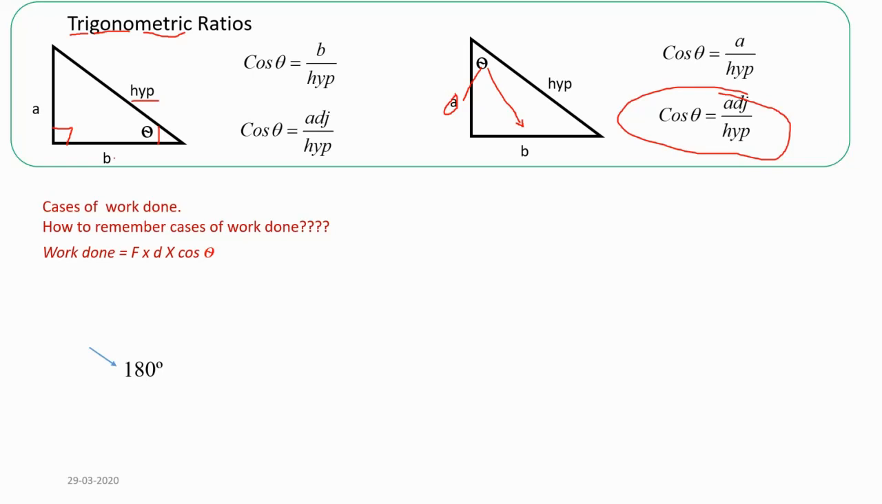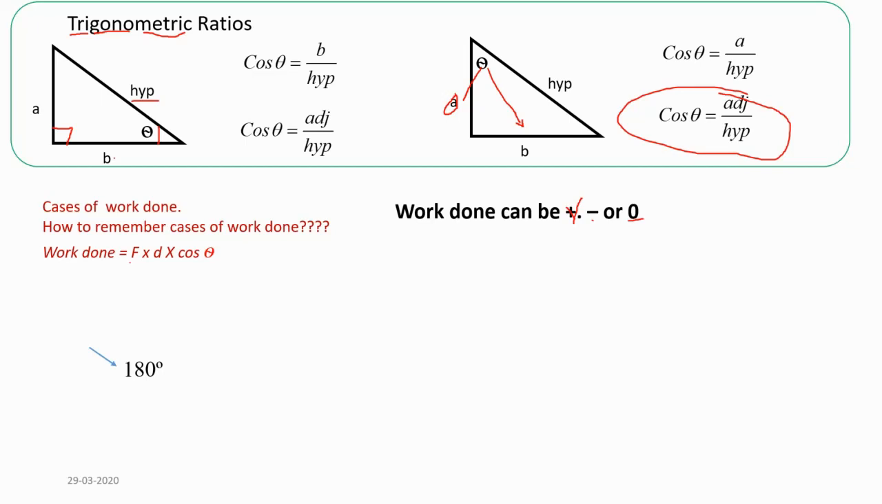Now what is work done, or what are the cases of work done? So how to remember the cases of work done? In your textbook they have given you 4 cases of work done, but here we are going to discuss 5 cases, because generally there are 5 cases of work done. So work done can be positive, work done can be negative or 0. So these are the 3 conditions of work done. It can be positive, it can be negative or 0.